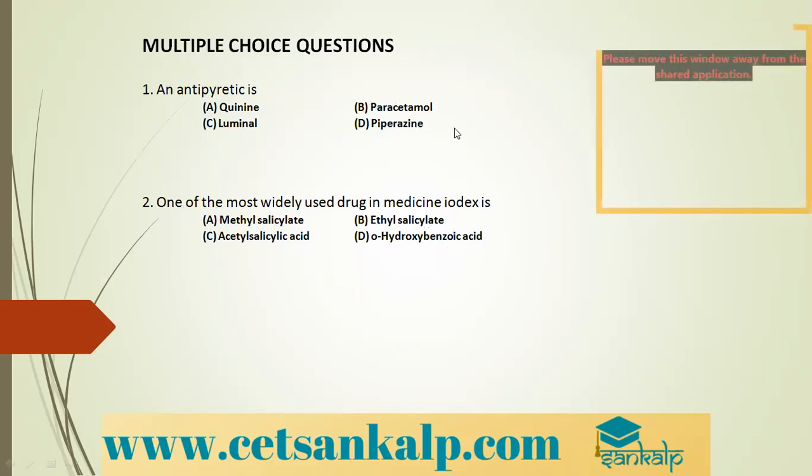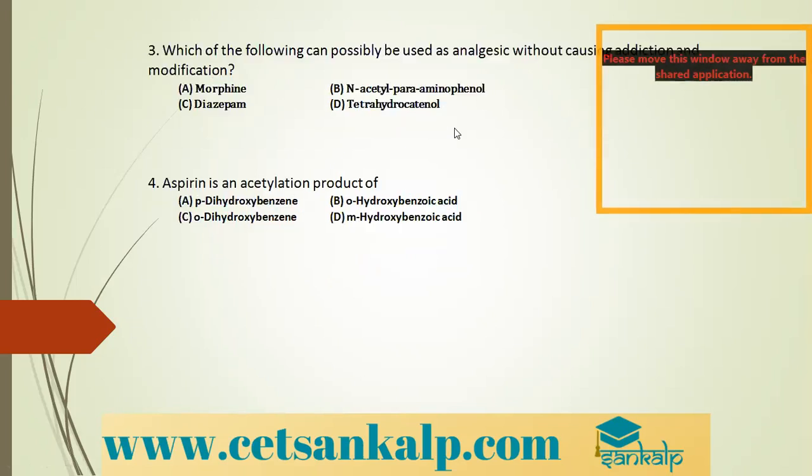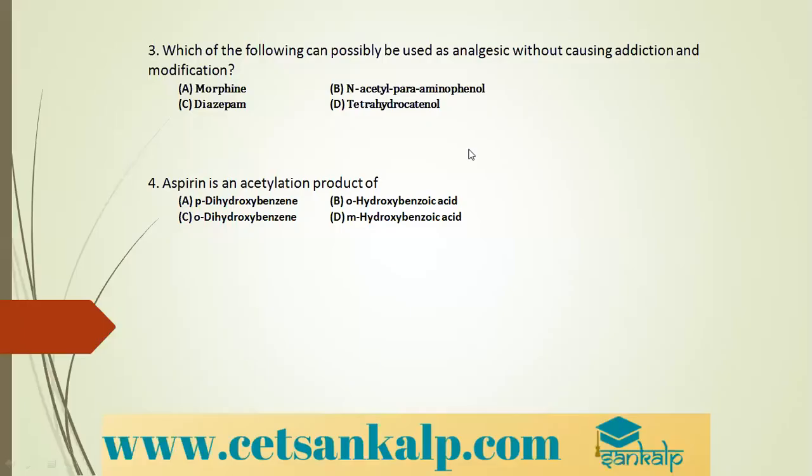Then moving to the next question: which of the following can possibly be used as an analgesic without causing addiction? Option A is morphine, option B is N-acetyl para-aminophenol, option C is diazepam, and option D is tetrahydrocannabinol. So which of the following can possibly be used as an analgesic without causing addiction?